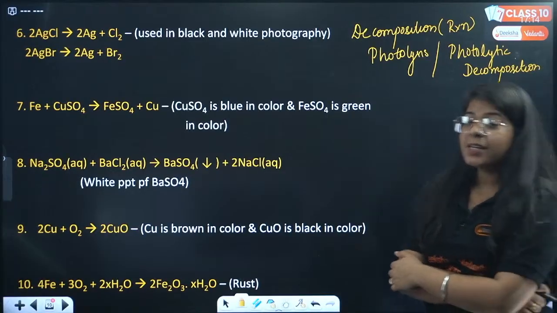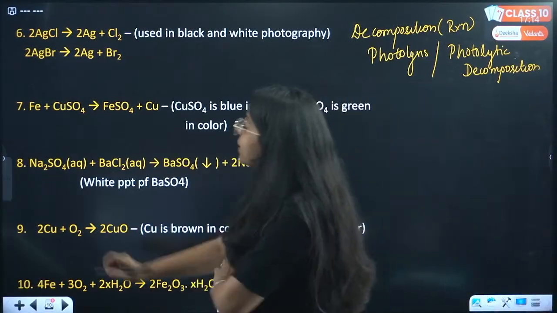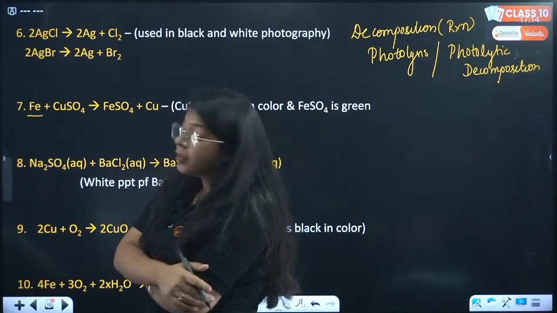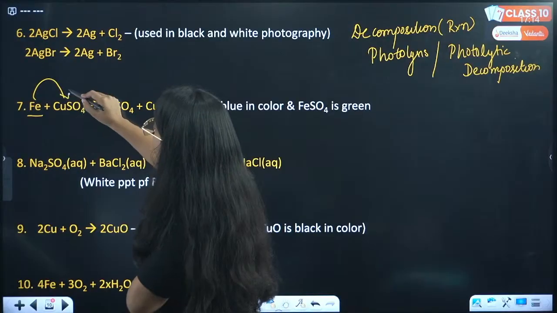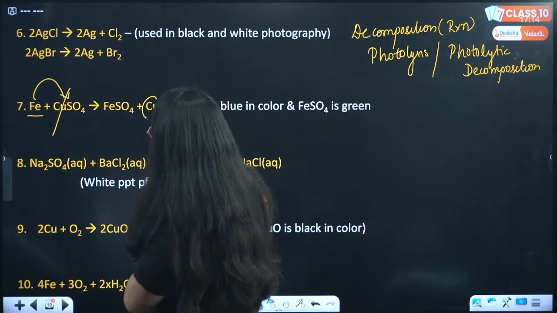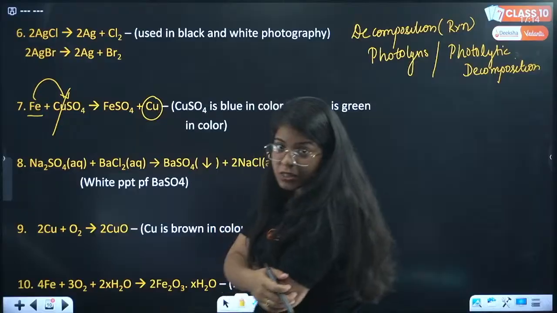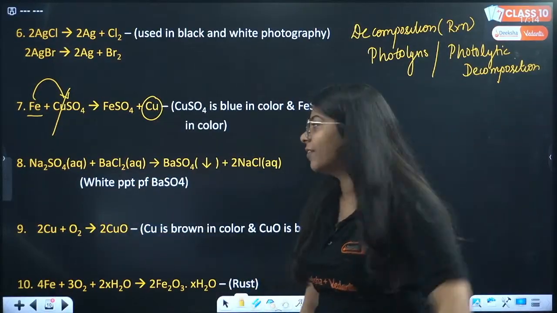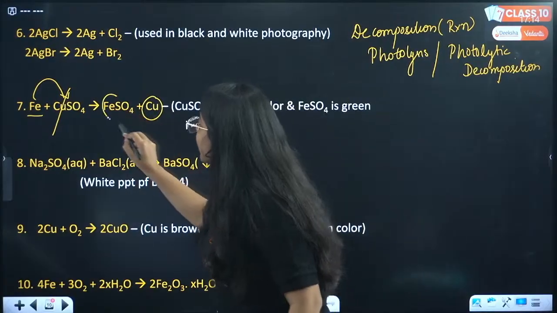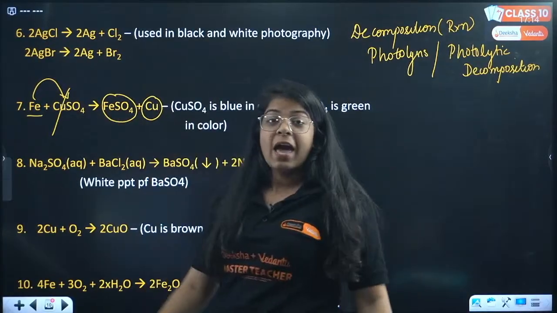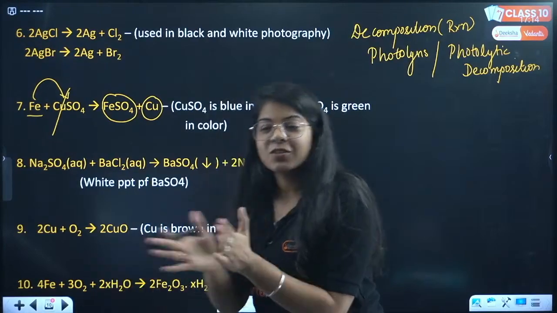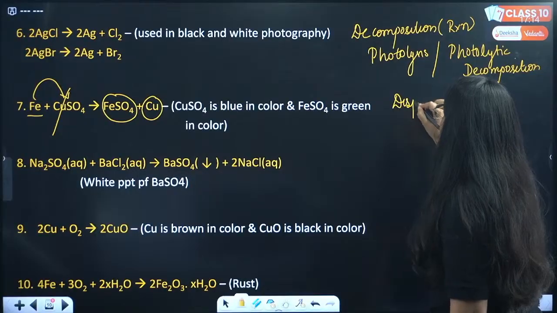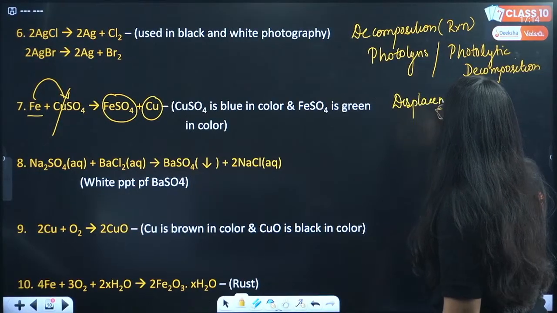The 7th reaction is actually, see, iron came and now iron is stronger than copper, right? It comes and kicks copper out and copper is now alone. Just like I explained you last time, right? Your best friend came, the other person came, it took your best friend away. So this FeSO4, so Fe did what? Fe displaced copper. So that's a displacement reaction. Very good, everyone.